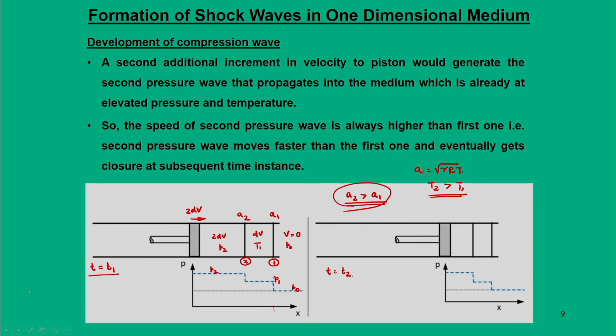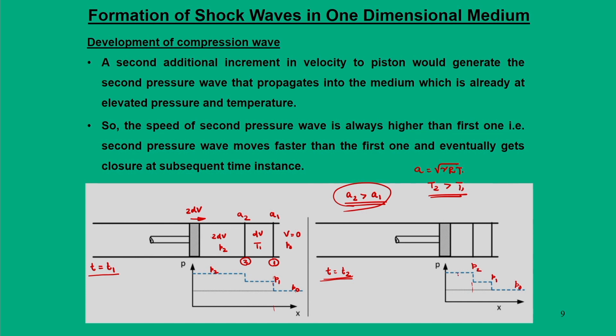So, in other words, what I am trying to say is that when we look at the same two waves at a different time instant, we will see that the second wave will come closer to the first wave, because it will try to overtake. The entire medium will now be getting squeezed into a small region.